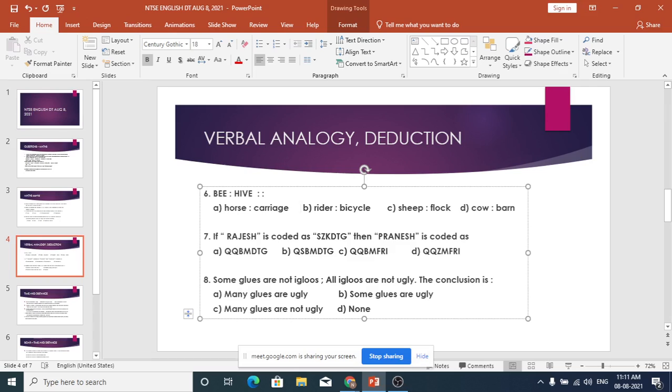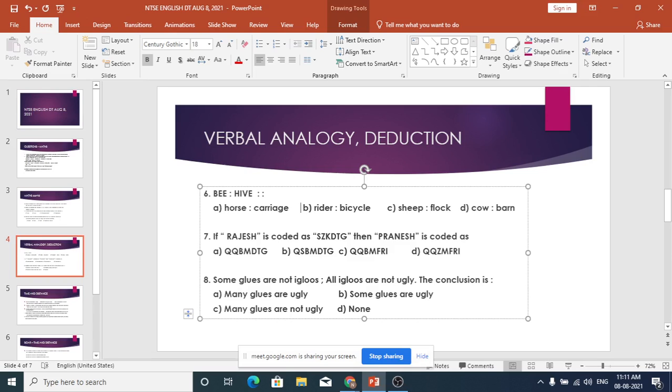You can keep it like that. Similarly, can we say carriage is the home of horse? No, because carriage is driven by horse. That would be the right sentence. So then, bicycle is home of rider? No, bicycle is driven by rider.